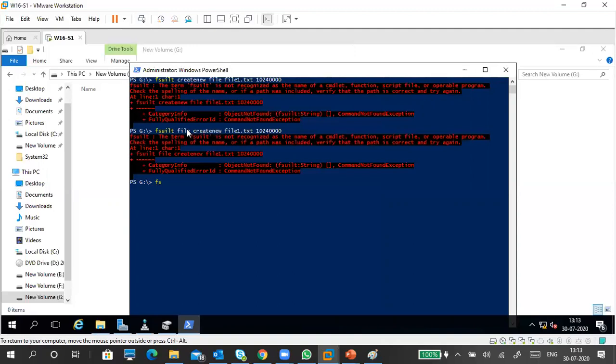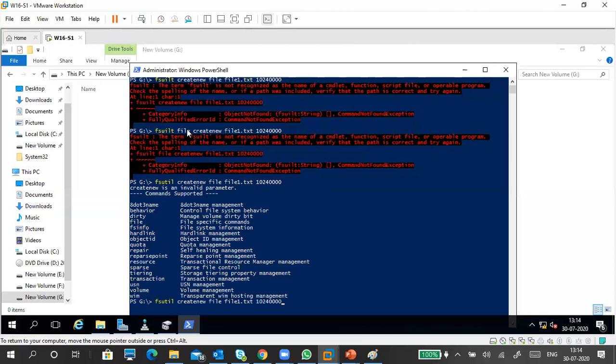Then fsutil, right? Yeah, this is the command. Create new file1.txt 1024 bytes.